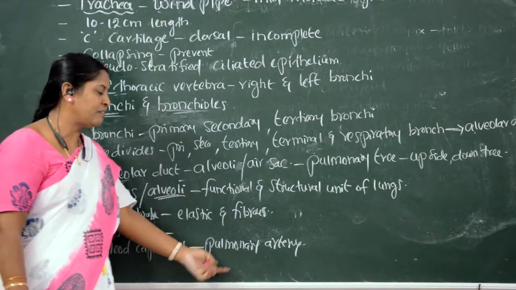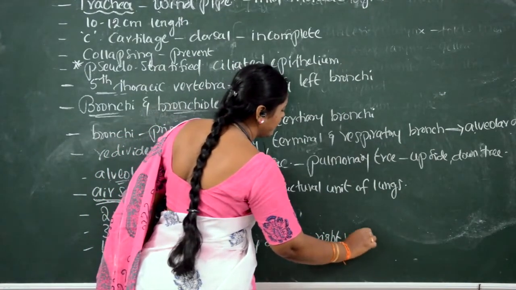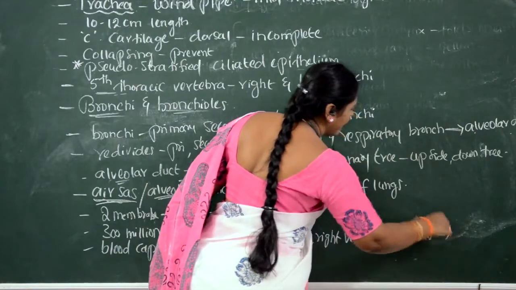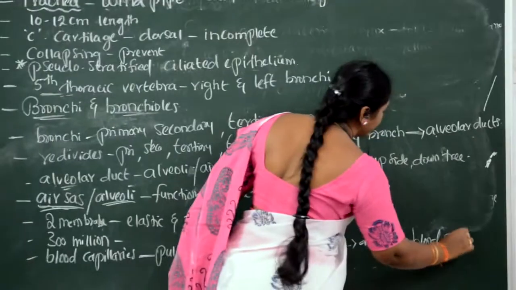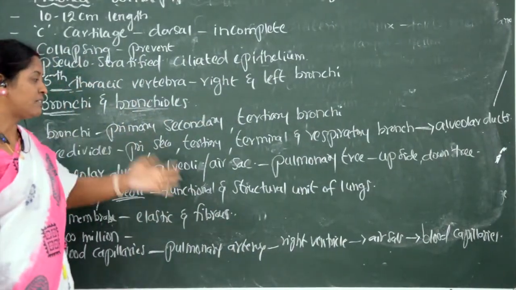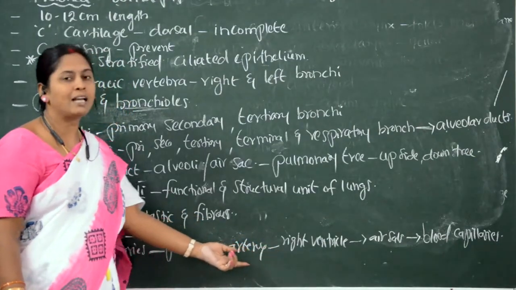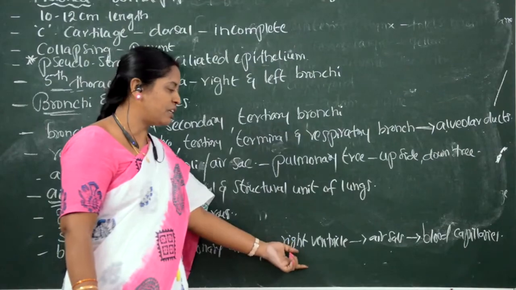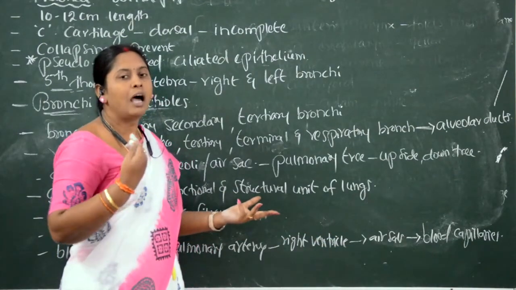This pulmonary artery, arising at the right ventricle, enters the air sacs and forms a network of blood capillaries on them. Sometimes they will ask this question in the form of a flowchart also, children. The pulmonary artery, arising from the right ventricle, forms a network of blood capillaries on the air sacs, or alveoli.